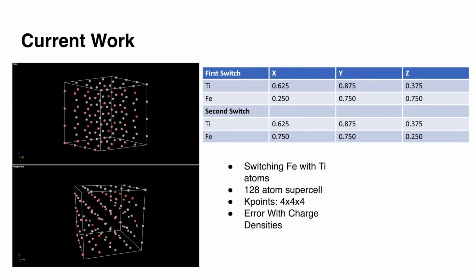Again, we were using a 128-atom supercell with k-points 4 by 4 by 4. However, we did get an error with the charge densities when we ran Quantum ESPRESSO. We're very excited to see the results soon and see if the stability of the structure was increased.